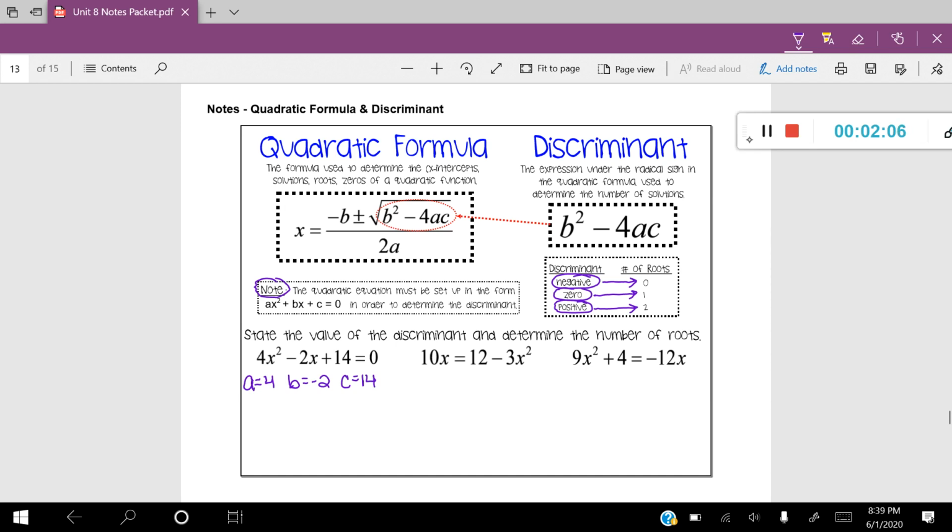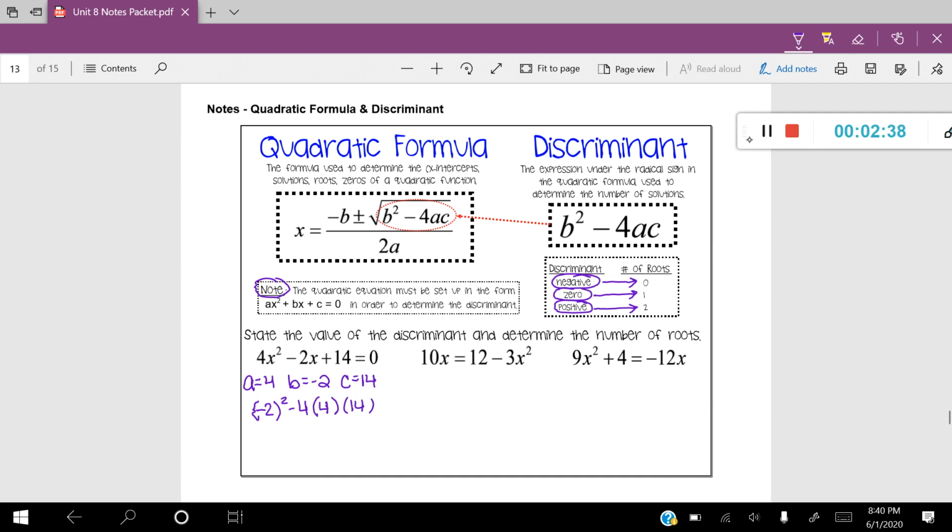Once I identify my A, B, and C, I can simply go ahead and plug them right into my discriminant formula. I always like to use parentheses whenever I'm substituting things in. So let's go ahead and do B squared minus 4 times A times C. And you can simply plug this entire expression right into your calculator or Desmos. You can go put it right in there. Just remember to have your parentheses.